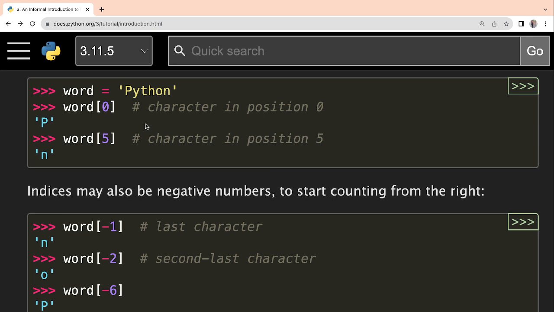So now let us see these examples. So word is equal to Python, right? Now word of 0 it is trying to print. 0 means the first character. So P is printed, okay? After that word of 5. So if you keep on counting like this, 0, 1, 2, 3, 4, and then 5, you will see that N has the index 5, and that is why N is printed, okay?